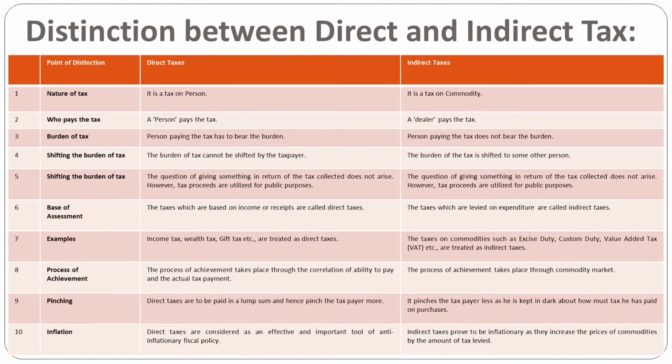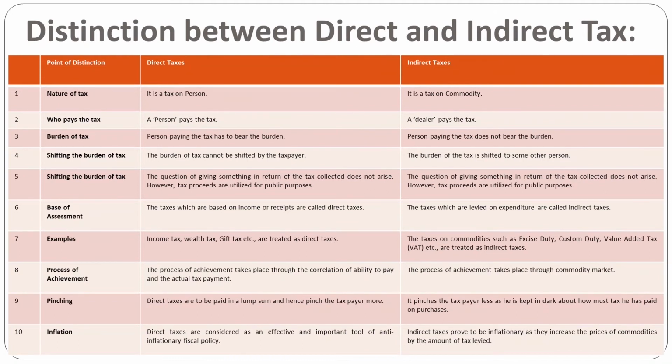Next is the process of assessment. The process of assessment or achievement takes into account the ability to pay the tax and the actual payment of the tax.